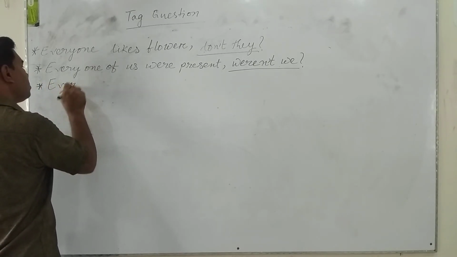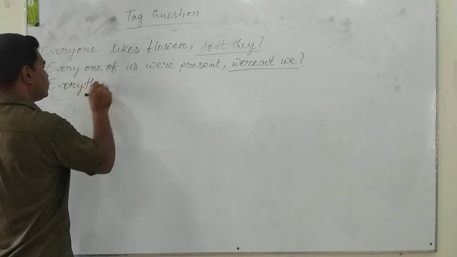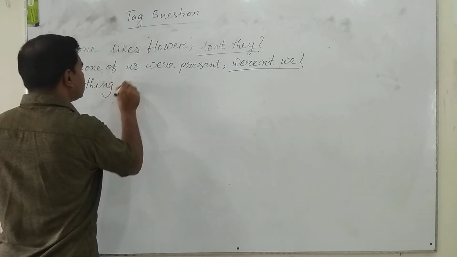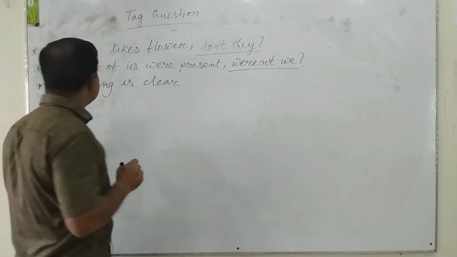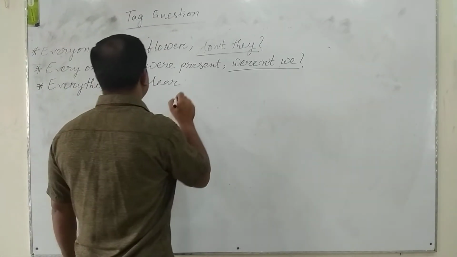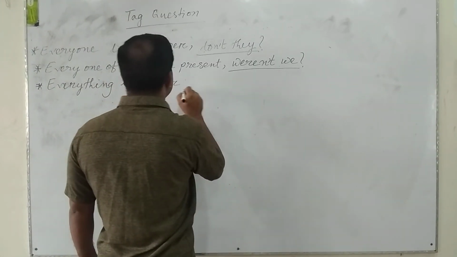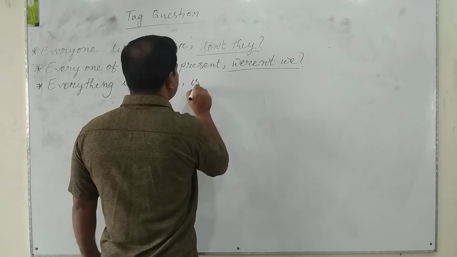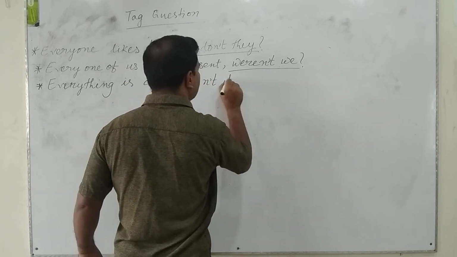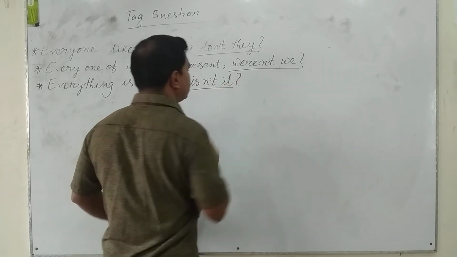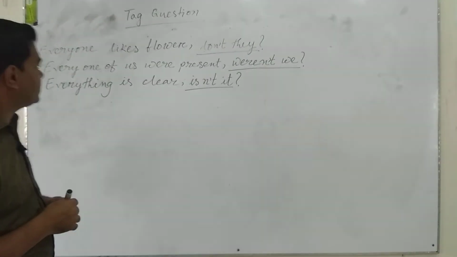"Everything is clear, isn't it?" For a thing, we have to use "it" as the subject.